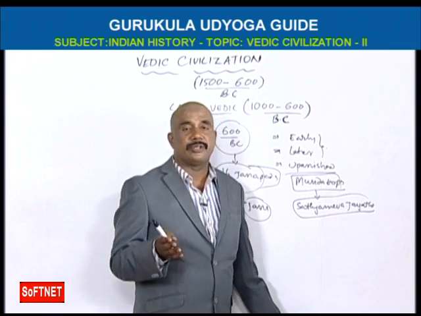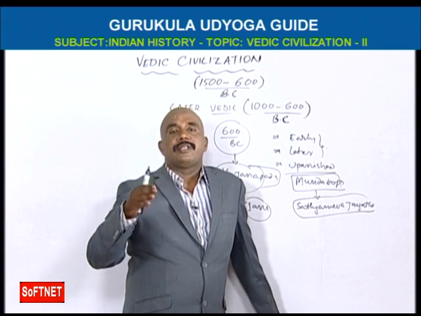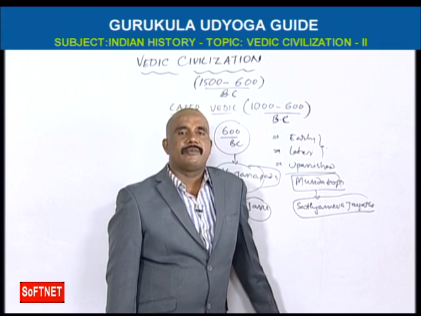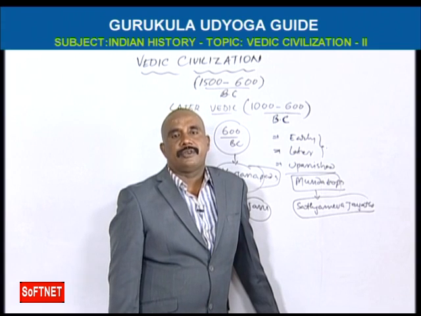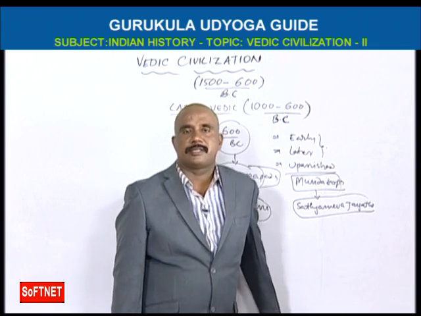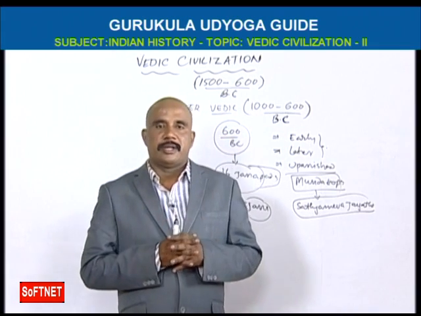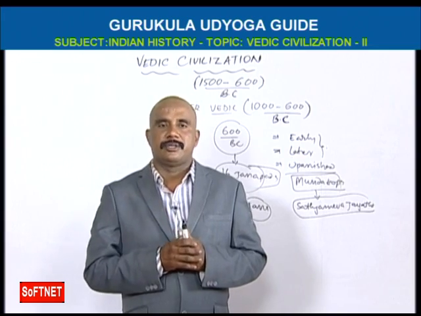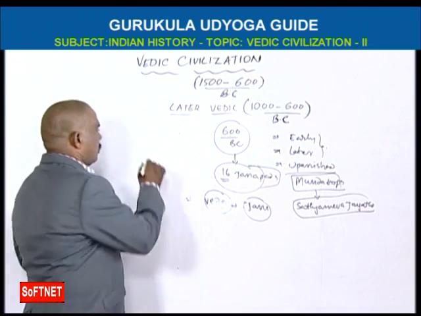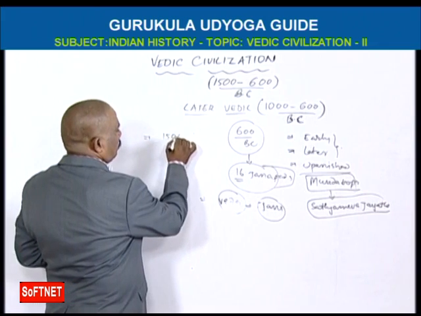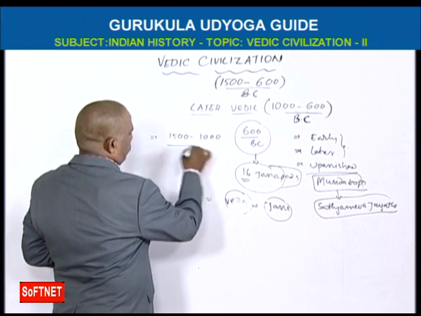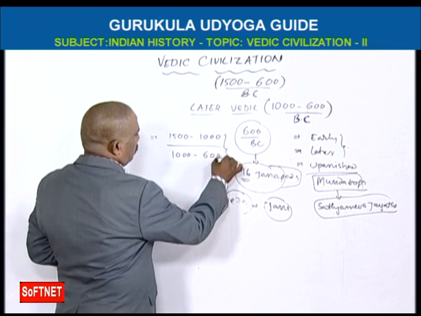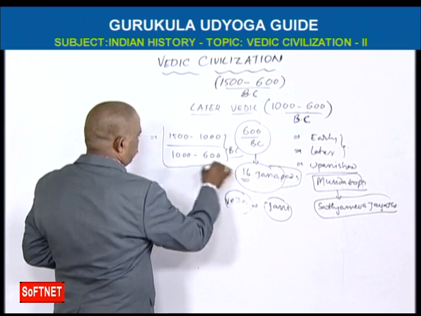In later Vedic civilization, we should remember the sacrificings started. Whoever did the sacrificing would get the titles Ekrat, Virat, Swarat, Sarvabhauma, Raja, like this. So we should remember this point also. Later Vedic civilization is quite opposite to early Vedic civilization. So we should remember dates. Early Vedic is from 1500 to 1000 BC. Later Vedic is 1000 to 600 BC. So these are the most important dates.